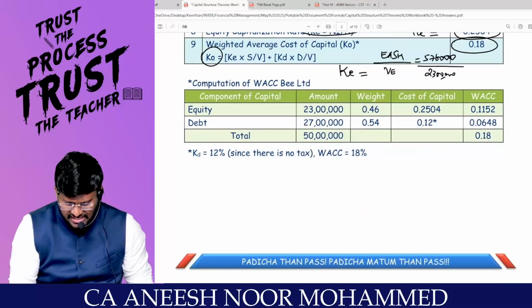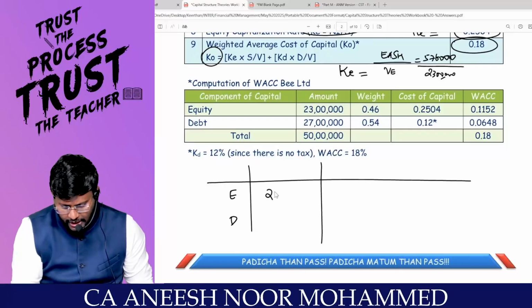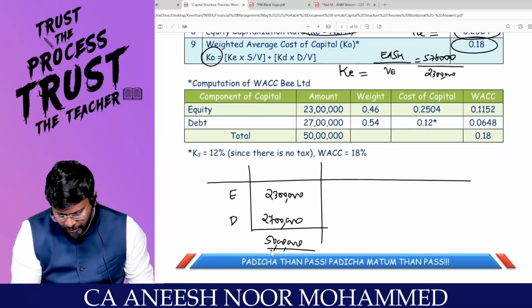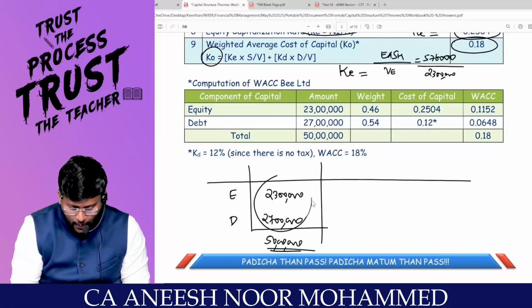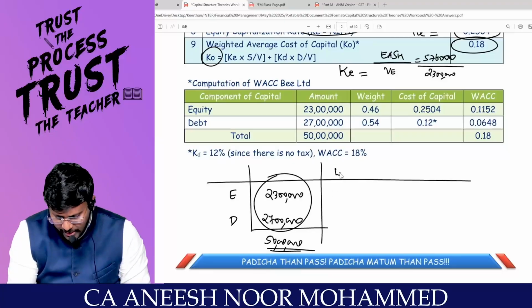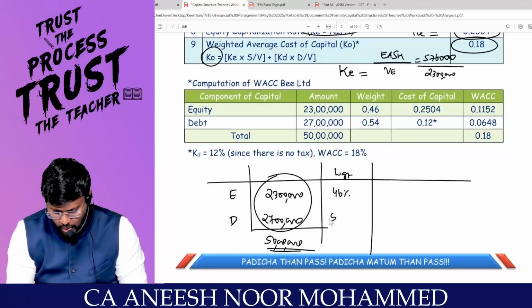The same KO we can find out by using that table. In the levered firm, equity and debt is there. What is the market value of equity? 23 lakhs, just now you found out. What is the market value of debt? 27 lakhs. What is the total value of the firm? 50 lakhs. Here I am not putting the book value weight, I am putting market value weight. What is my weight? 23 lakhs divided by 50 lakhs into 100 comes to 46%. 27 lakhs divided by 50 lakhs into 100 comes to 54%.